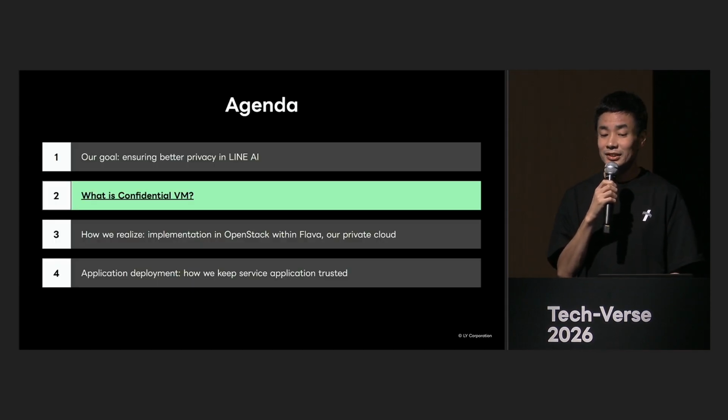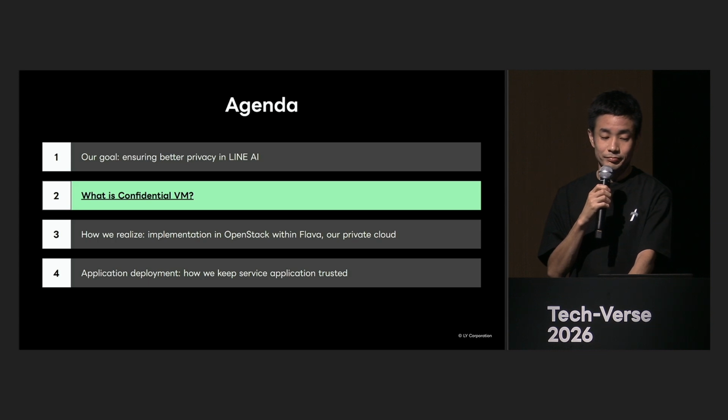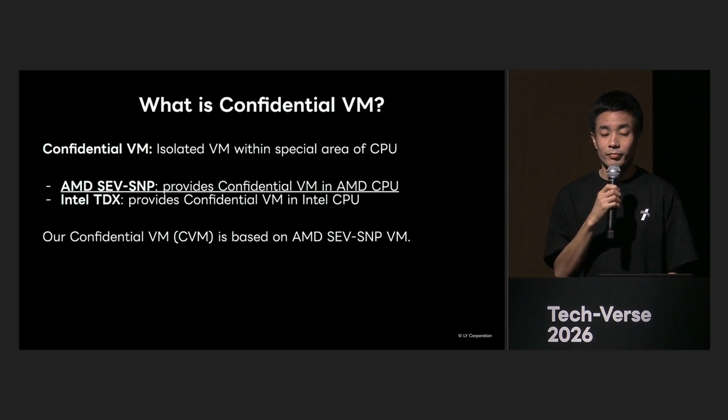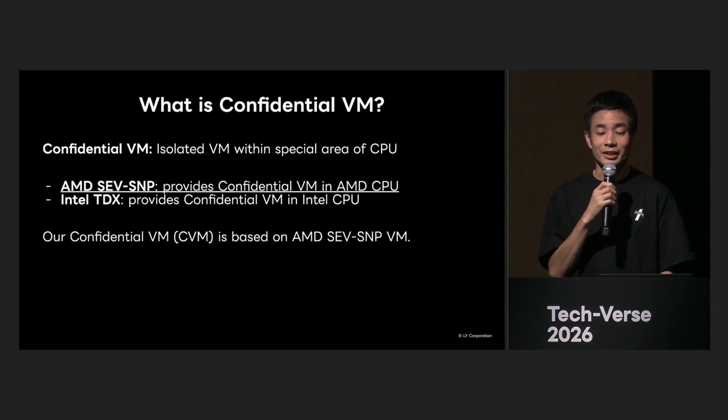Next, I will explain what a confidential VM is. Confidential VM utilizes CPU functionality to create an isolated VM environment. Utilizing AMD's SEV-SNP feature, you can run an isolated confidential VM in the form of a VM. The contents of the VM are also encrypted and isolated from other processes running within the same hypervisor.